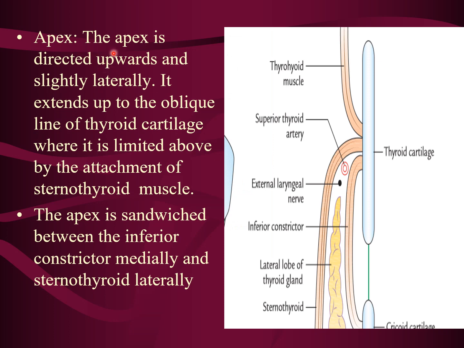Let us discuss the apex of the gland. The apex is directed upwards and slightly laterally. It extends up to the oblique line of the thyroid cartilage. Already I have told you, it is limited above by the attachment of three muscles. What are those muscles?